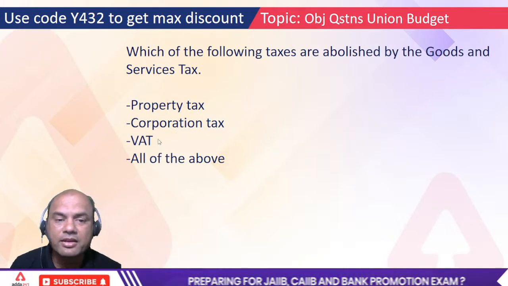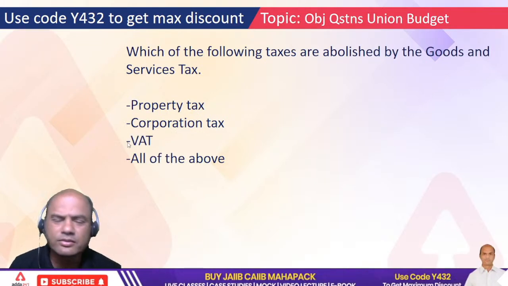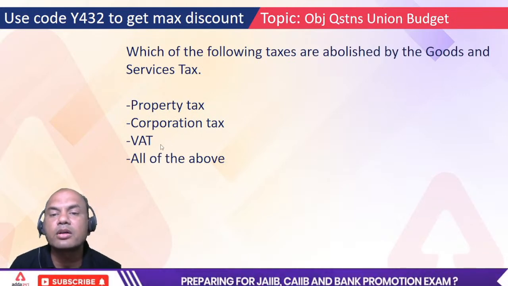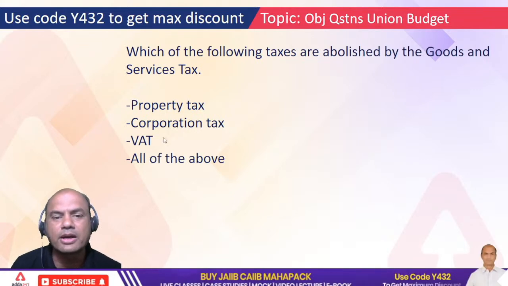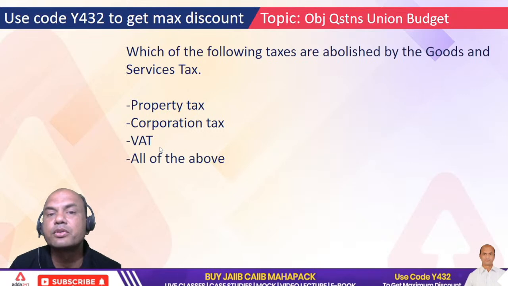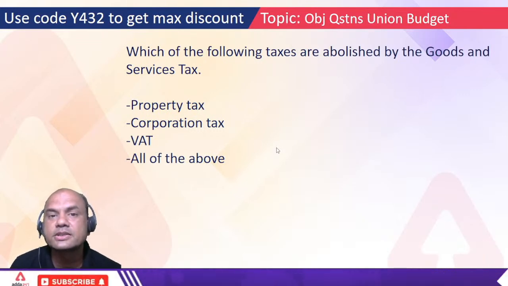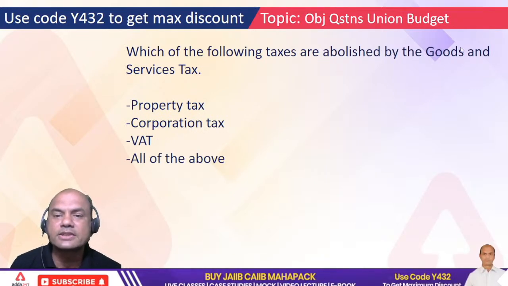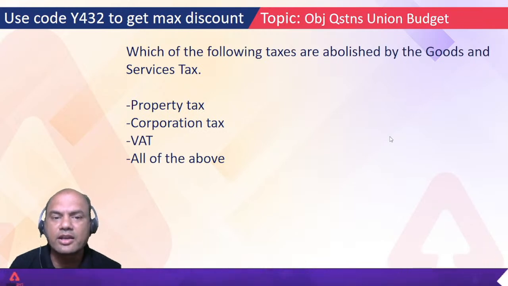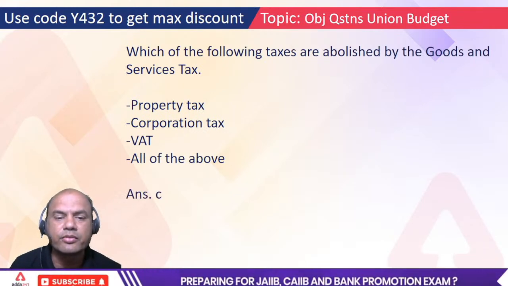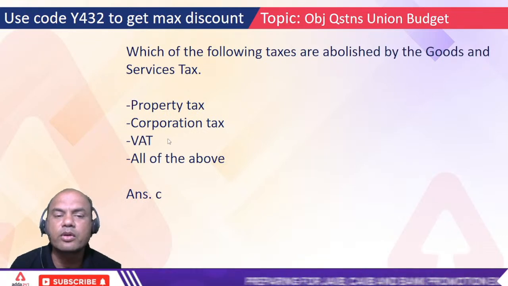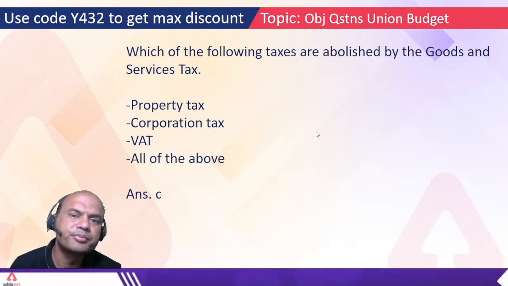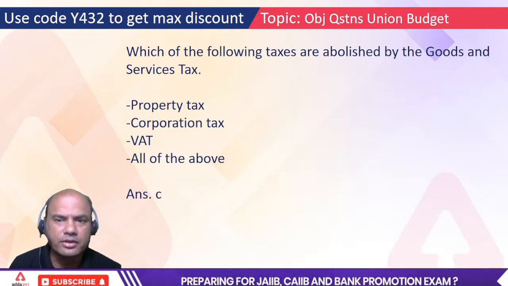VAT. VAT means value added taxation. Is it there now, after GST? VAT is gone. VAT is only there on which good now, tell me? It's not a part of this question, but VAT is available on which good which you commonly use? That is petrol and diesel. It's still under VAT. So which of the following taxes are abolished by GST? The answer is correct. Everyone has the same answer, VAT, right? VAT is abolished for all the goods except petrol and diesel, and one or two few more. Majorly, everywhere VAT is gone now.